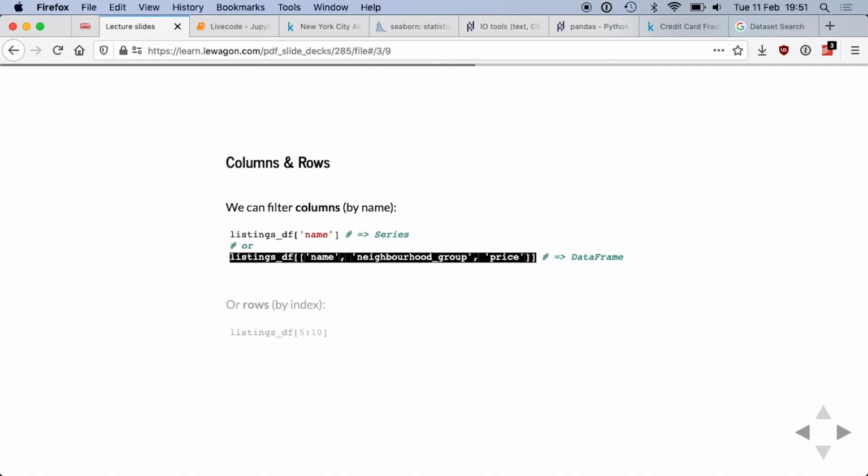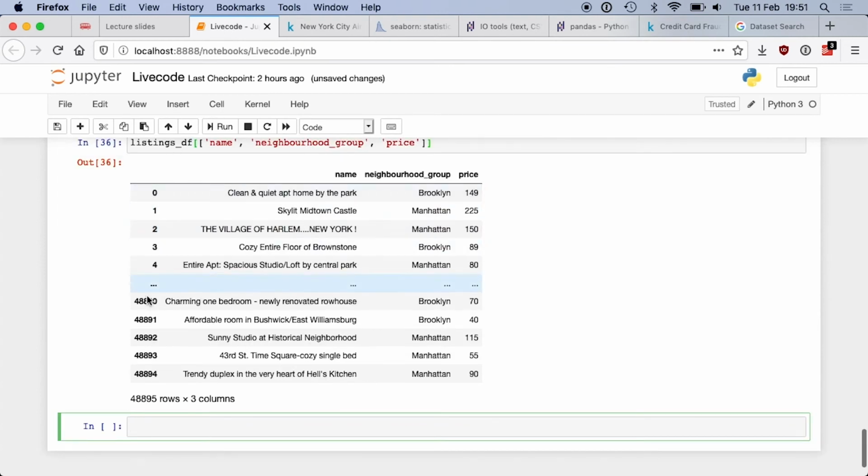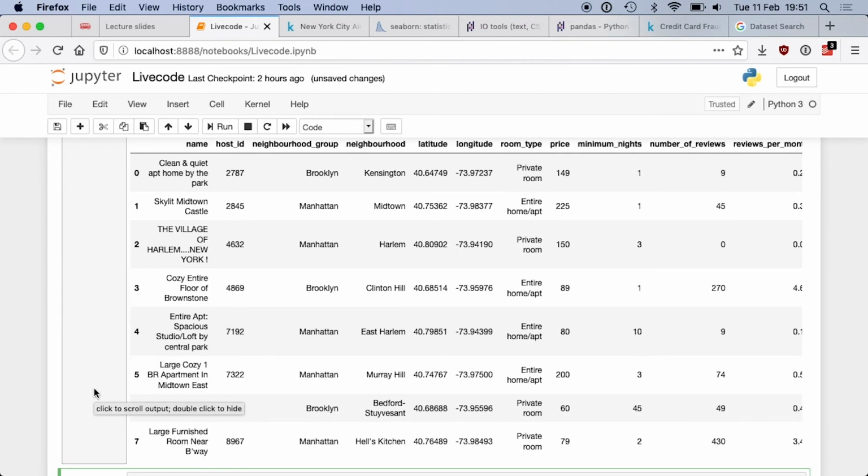If you want to do it on the rows, you're going to use the index, and the index is the bold first column you have on the data frame. Here the indexes are actually numbers. Sometimes the indexes can be strings or dates or anything. Okay, there's no limitation in the data frame. So if I want to say, let's look at the first 8 lines, I'm going to write it like that, and this is what I get, the first 8 lines, from 0 to 7.